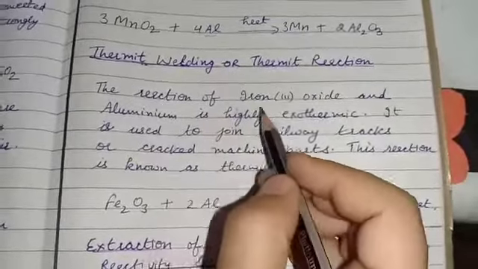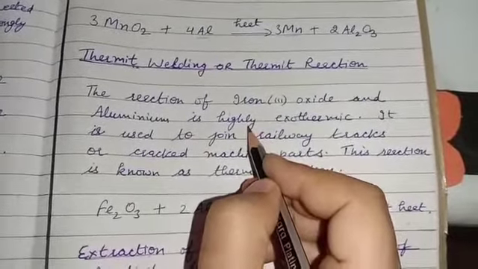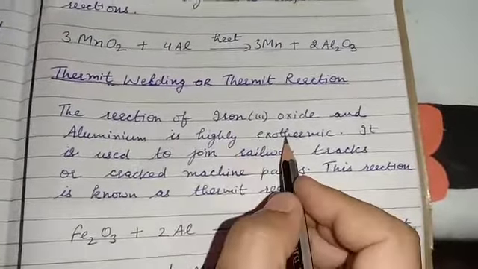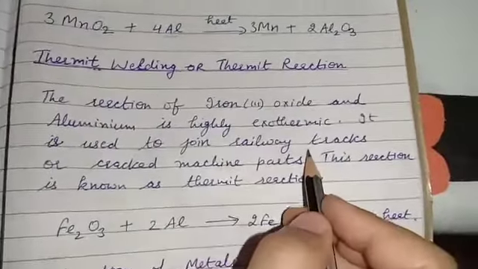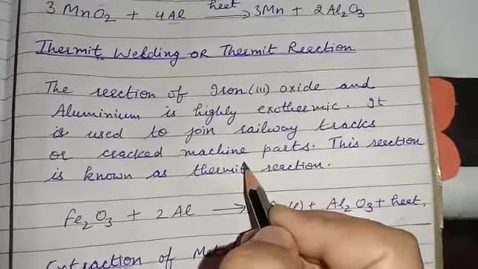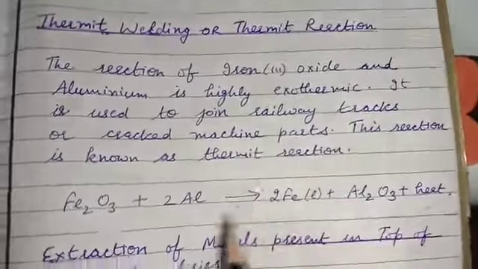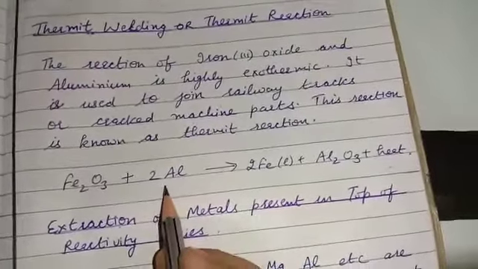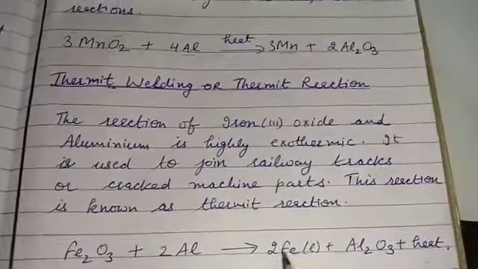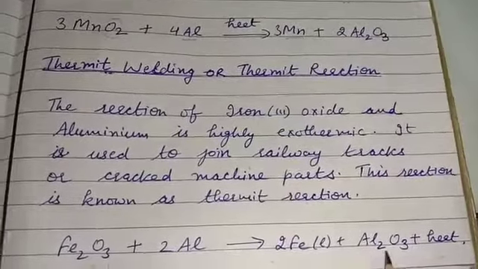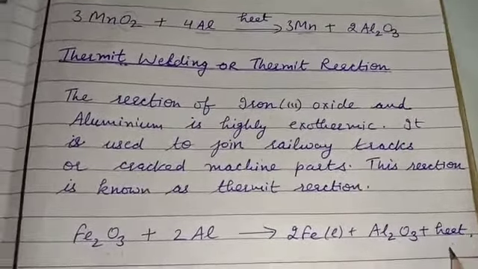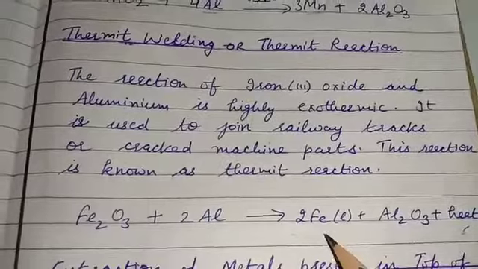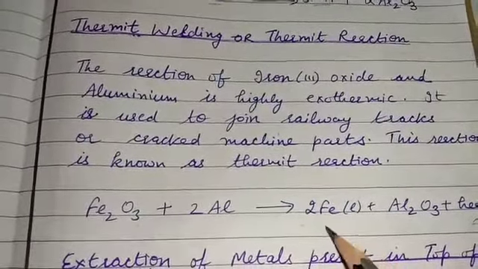This reaction is between iron oxide and aluminium and it is highly exothermic. It is used to join railway tracks or cracked machine parts. This reaction is known as thermite reaction. If I have iron oxide and I am using aluminium, aluminium will draw out this oxygen, iron will separate out and aluminium oxide will be formed and a lot of heat energy is produced. This iron can be used to join the cracked parts in machines or in railway tracks.